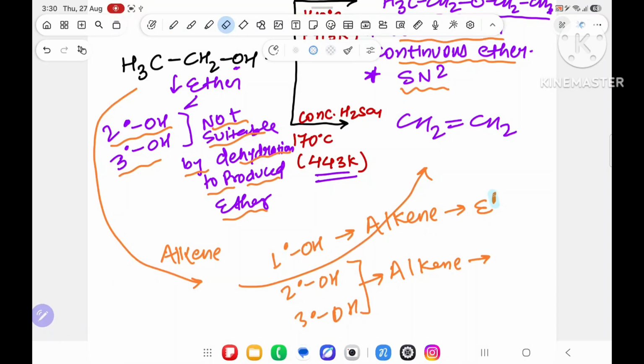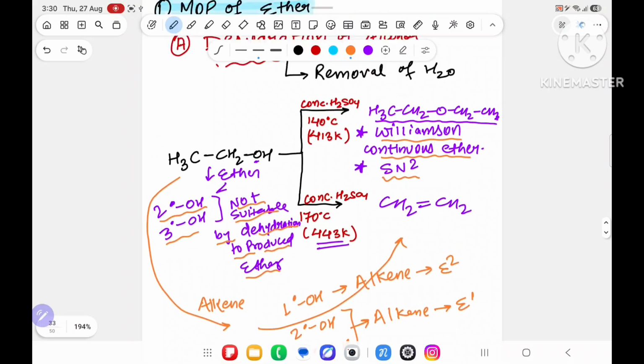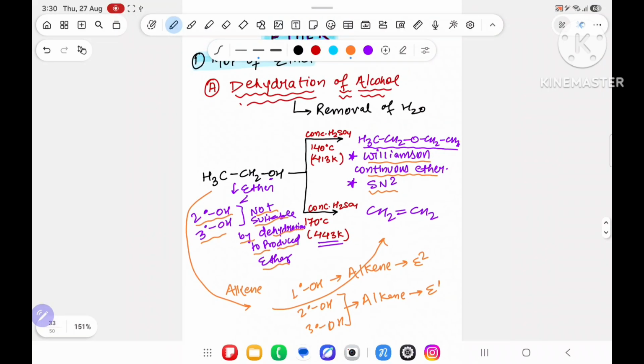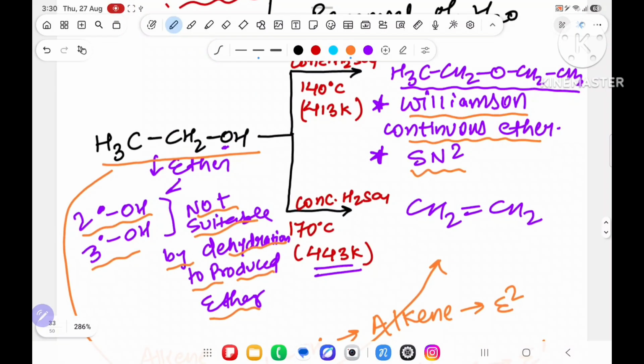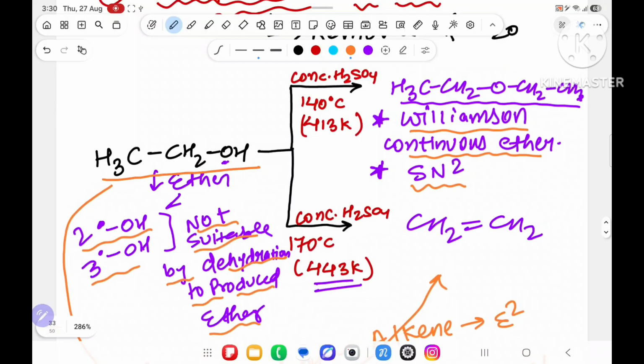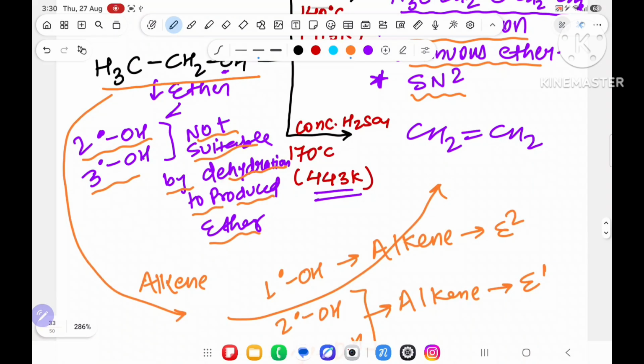Because E1 needs a carbocation, and on 1 degree how will you make a carbocation? So 1 degree follows the E2 mechanism, and 2 degree and 3 degree follow E1. Overall, whenever you take alcohol, it will produce ether at 413 Kelvin, known as Williamson continuous ether, and that follows SN2. At 443 Kelvin, it will form alkene.